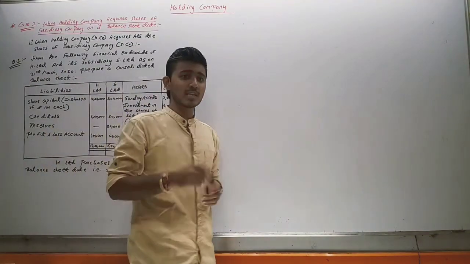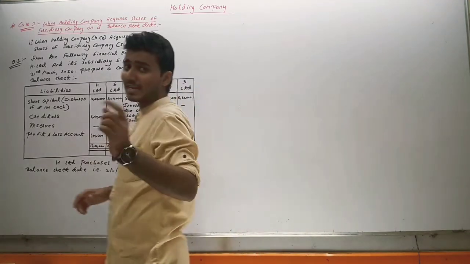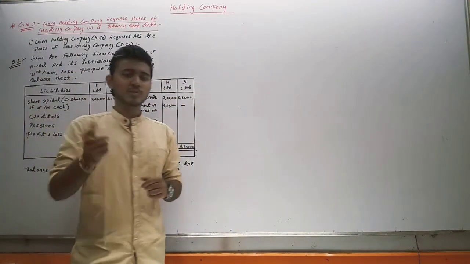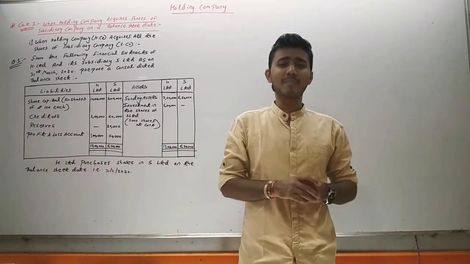We saw there are two cases. The first case was when the holding company acquired the shares of the subsidiary company at the balance sheet date, and the second case was when the holding company acquired the shares of the subsidiary company on any date before the balance sheet date.